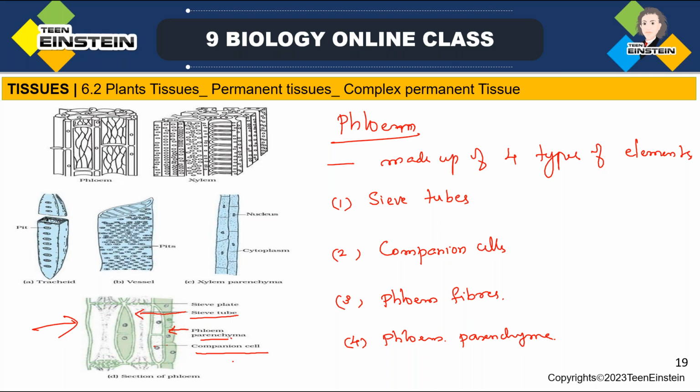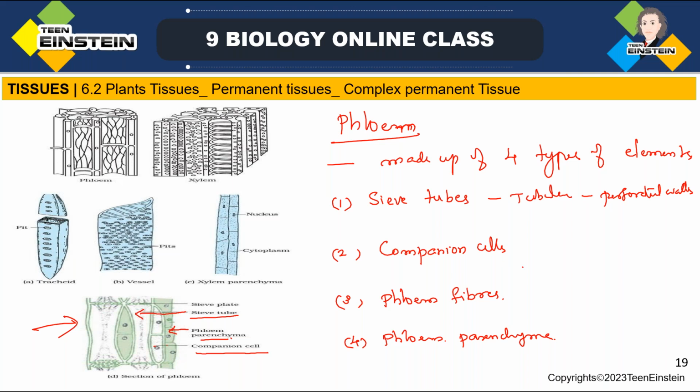So here, sieve tubes are tubular cells, and they have perforated walls. Which one? Sieve tubes.